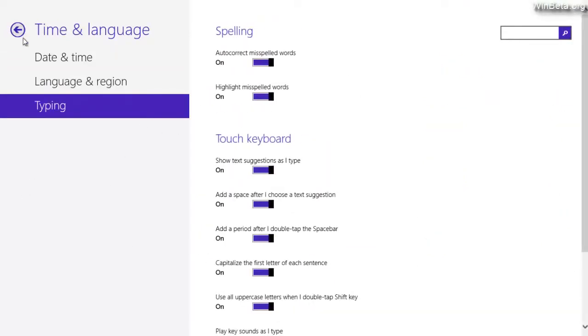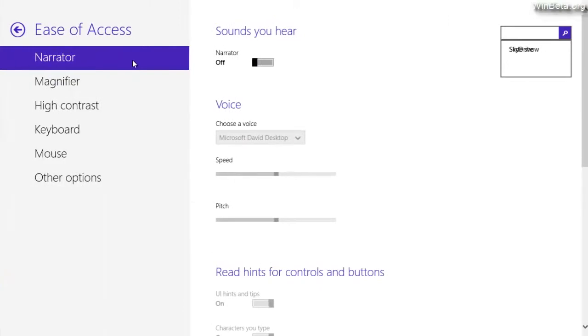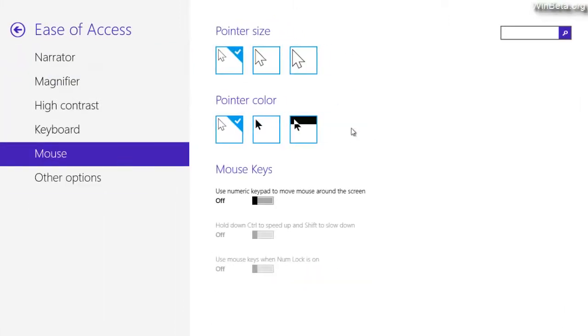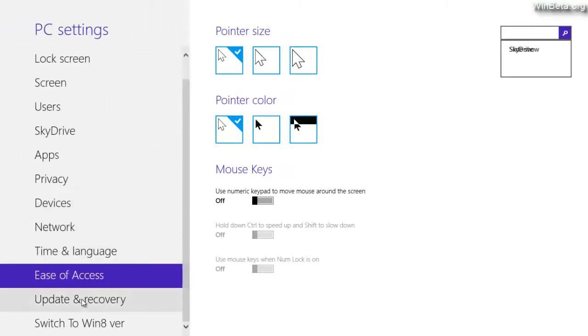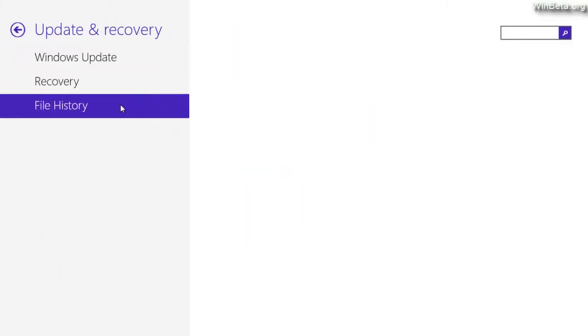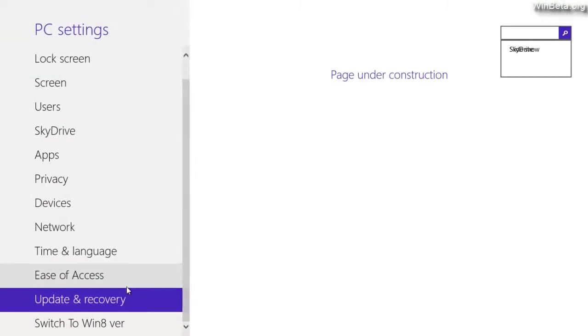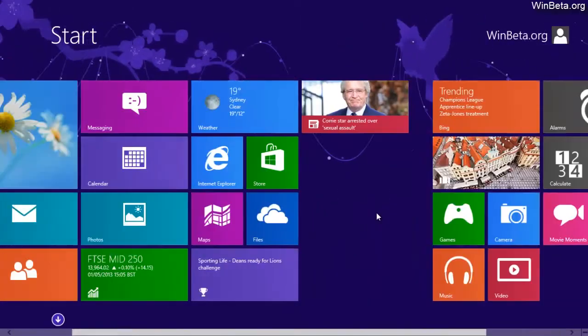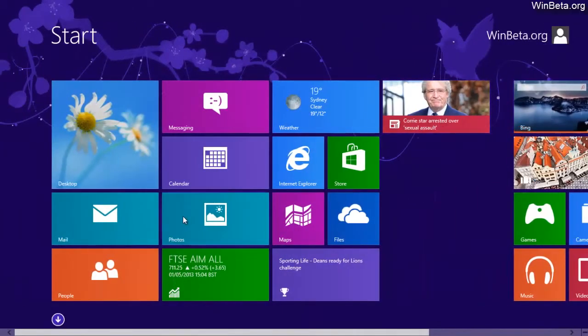Typing seems to be all the same. Back, ease of access. Everything here is still pretty much the same. You can change pointer sizes and stuff. Update recovery. Update seems to be all the same here. File history is still under construction, and you've also got this switch to Windows 8 version of modern settings. I'm not entirely sure if this option will be here in the RTM version or even the preview version of Windows 8.1, because I think it's just for employees again to quickly switch between the two.